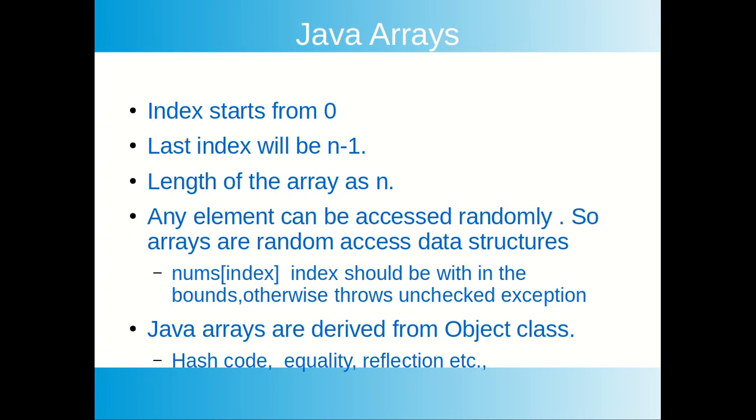Java arrays are derived from the Object class. That means in Java arrays are treated as objects only. The Object class has methods like hashCode, equals, reflection, etc. So you can get the hash value of an array. If you want to compare two arrays for equality, you can do this. And if you want to create an array using reflection, that is also possible because it is derived from the Object class.